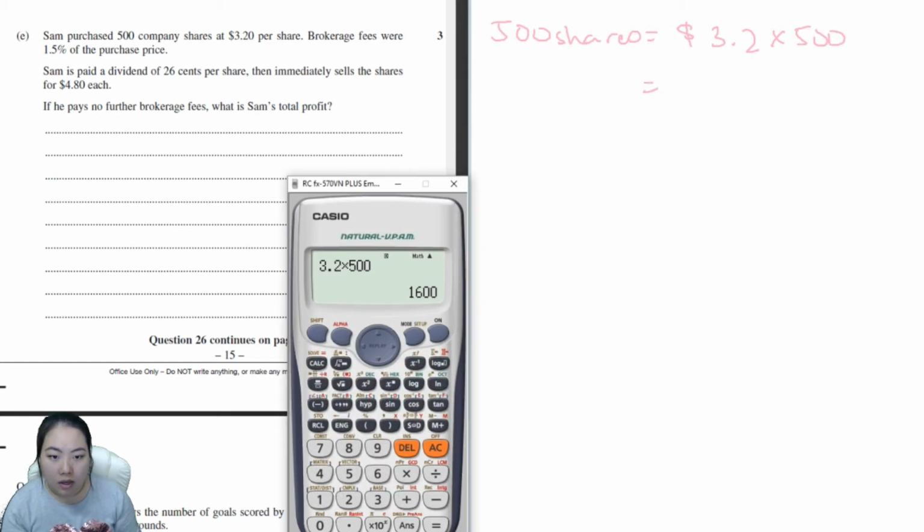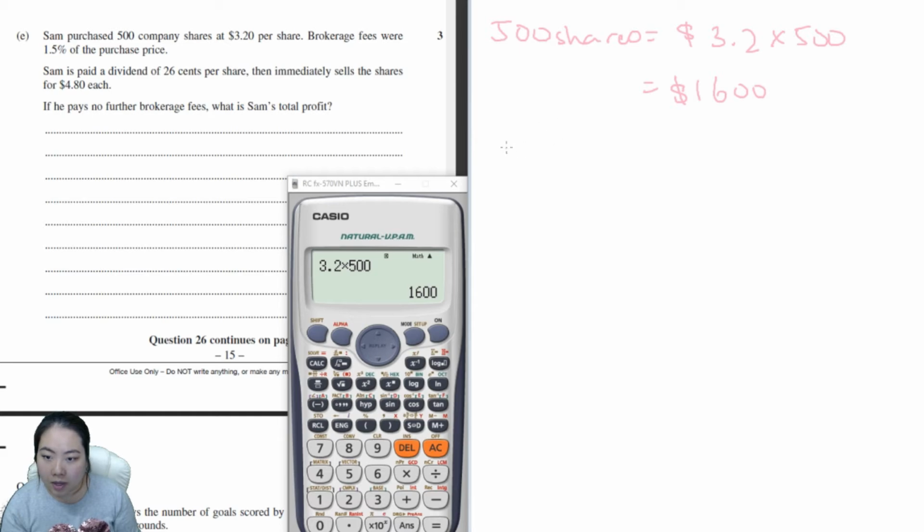This is pretty involved. Let's start with seeing how much he paid for the shares. 500 shares would have cost $3.20 times 500. That cost him $1,600.